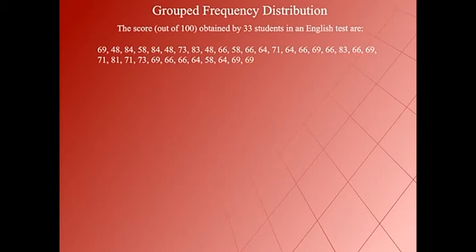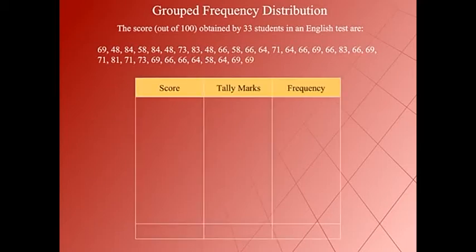We can prepare a grouped frequency distribution table as shown here.